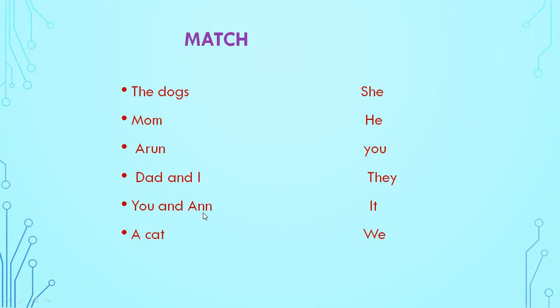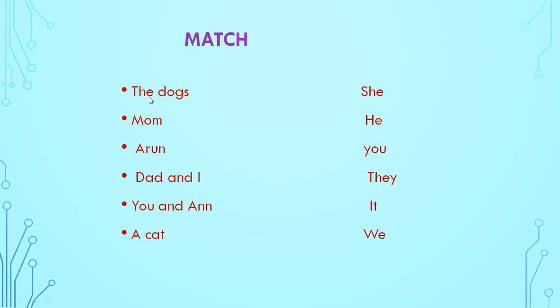You and Anu. So, we will use you. Y-O-U, you. You and Anu, you. Okay. A cat. See, this is an animal. So, we have to match it with it. Understood this? Yes or no?